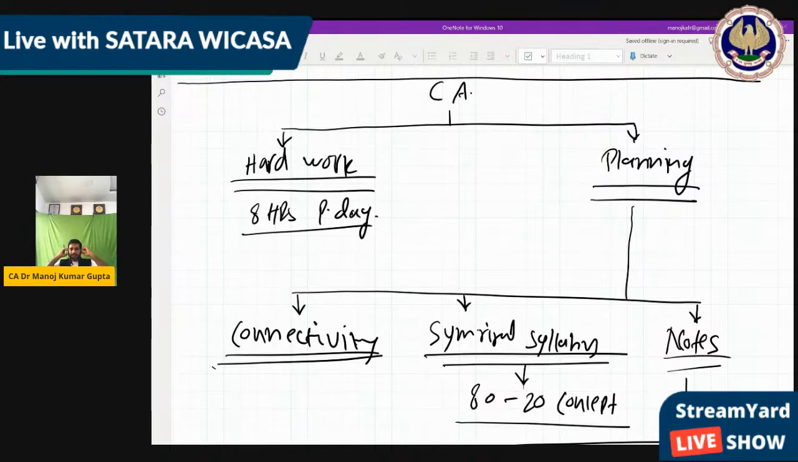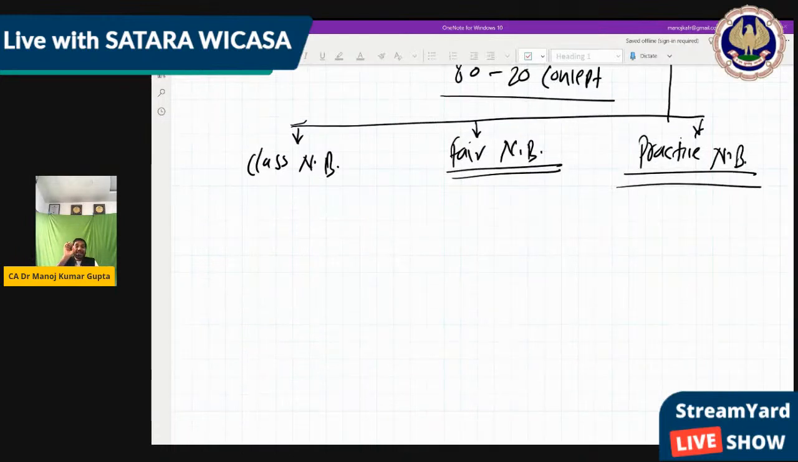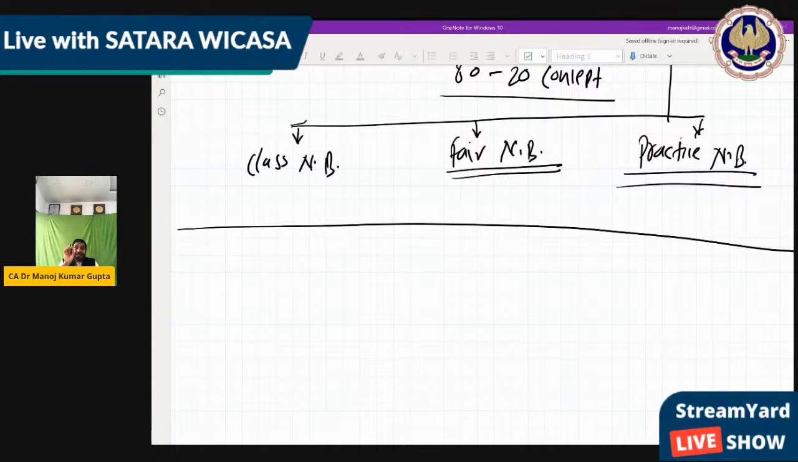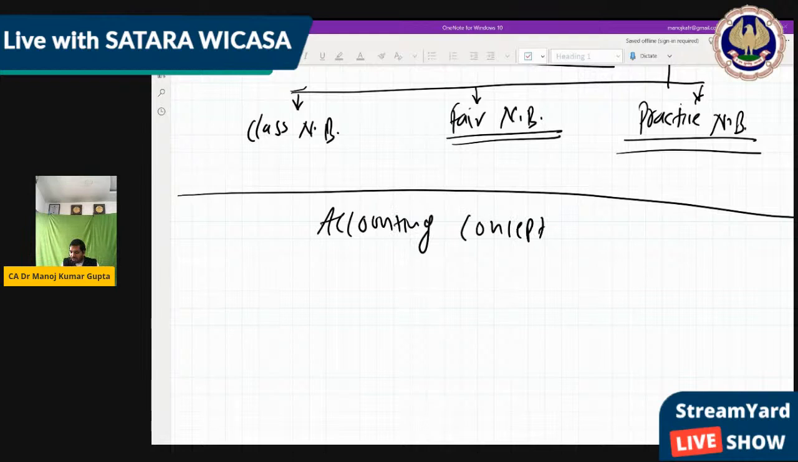Now, start with the accounting concepts. In the next 10 to 15 minutes, we are going to do something very, very important, which is used in the entire CA life. Okay. So now, relax and listen and see my example, what I am going to explain to you. Okay. So we are going to start with the accounting concepts.